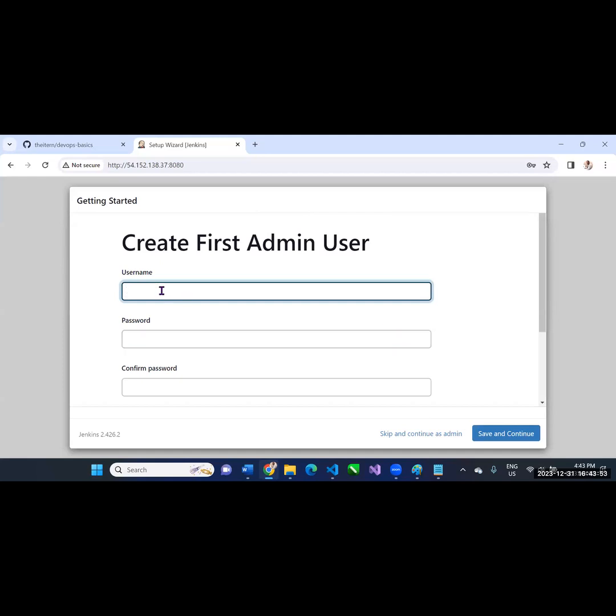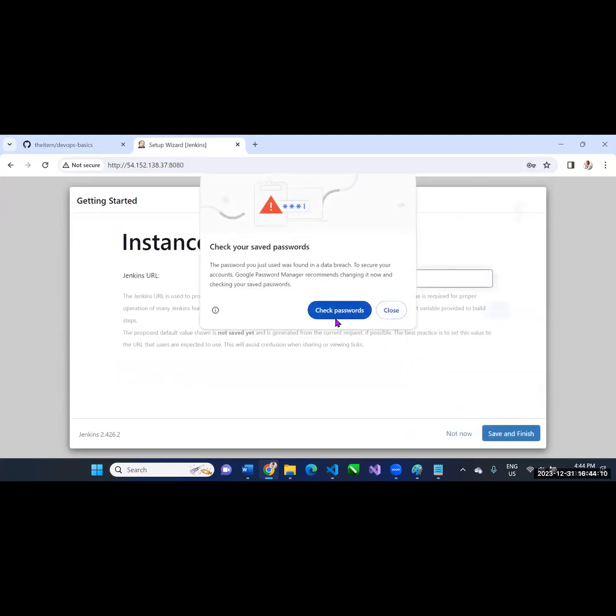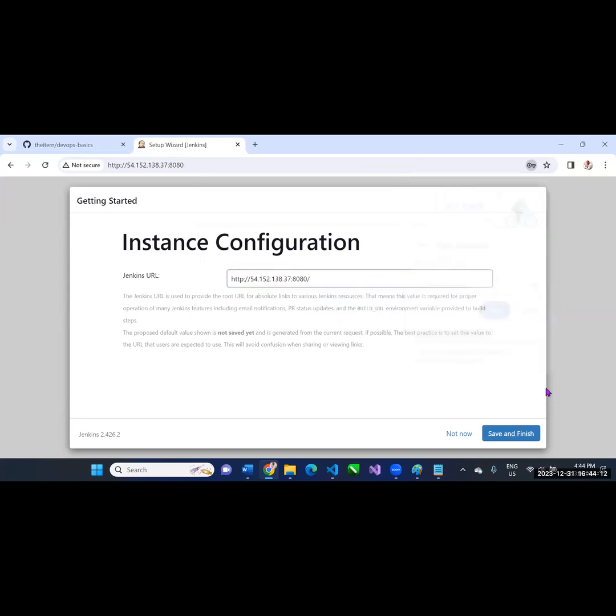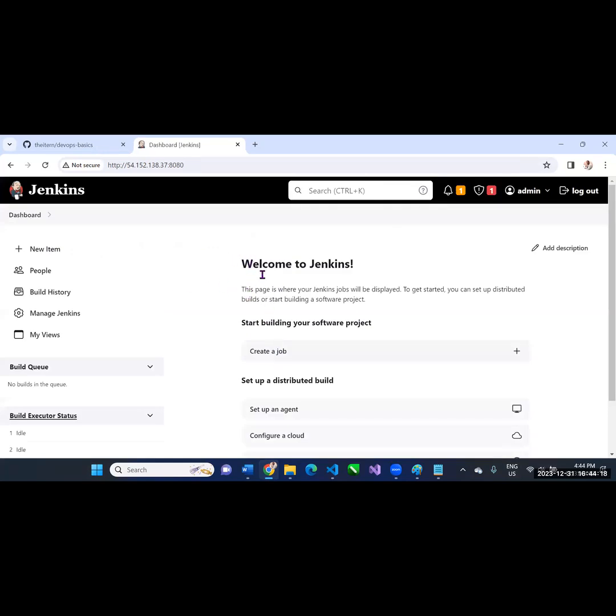Okay, so enter a username. Let me just use admin to create my username. Admin. All right, that's fine. I don't need to save anything. Save that. All right, we're now ready to start using Jenkins. So this is our Jenkins. We'll be building all of our projects.